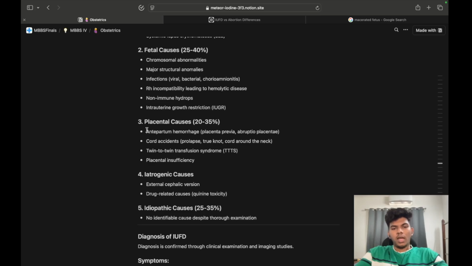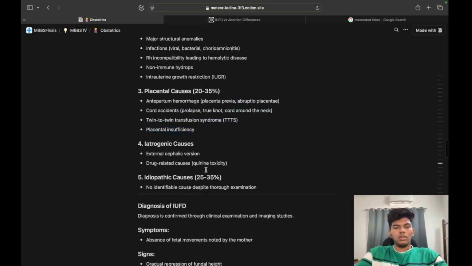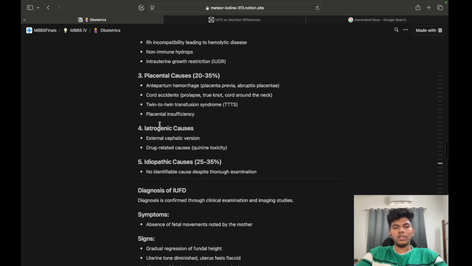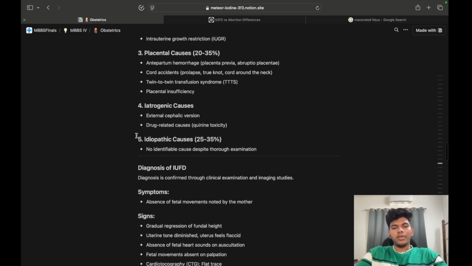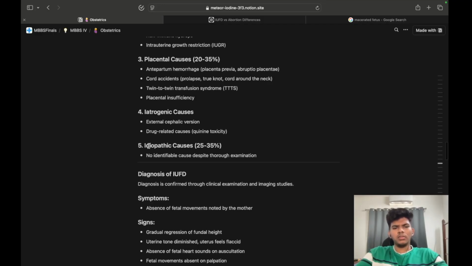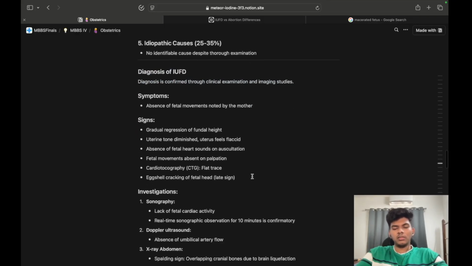Placental causes: antepartum hemorrhage, cord accidents, twin-to-twin transfusion, and placental insufficiency. These are the placental causes. Iatrogenic causes: external cephalic version, drug related causes. So these are related to iatrogenic. Finally, idiopathic causes: no identifiable cause despite thorough examination.